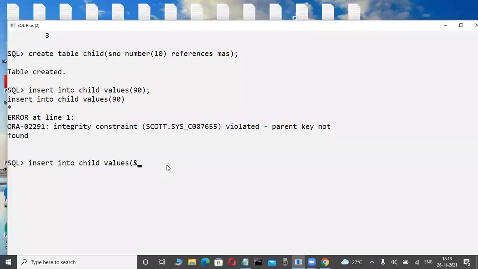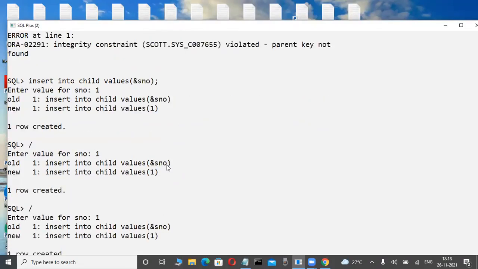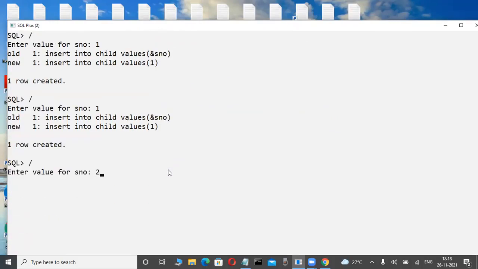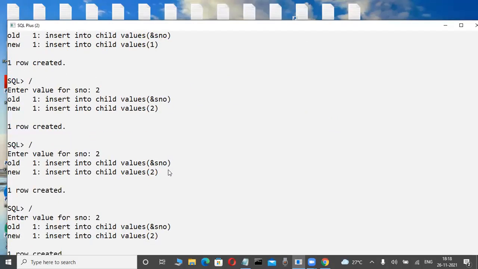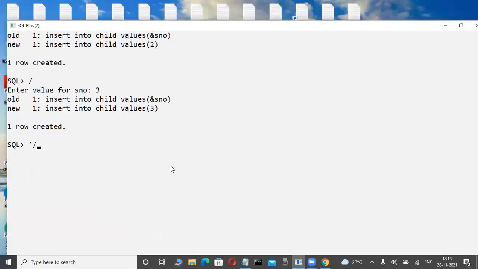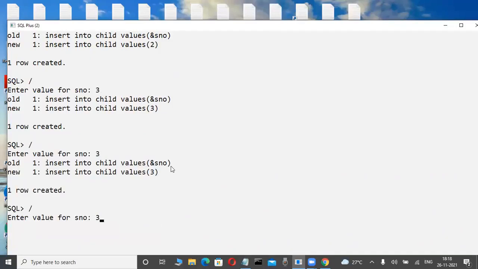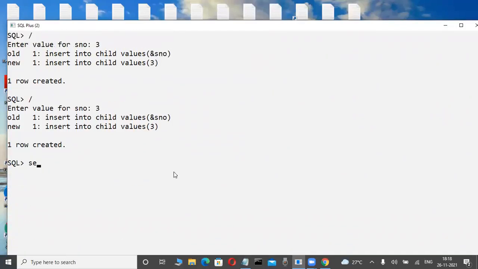Now, in the child table, is duplicate data possible? Yes, possible. One is already there, and I insert one again. Okay, fine. Here two, here two, here two, like this. Here three, now here three again, like this. Possible or not? Yes, how easy. Now check it out.